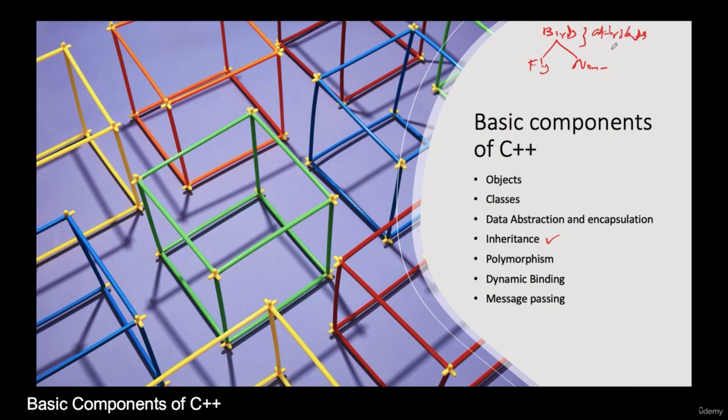So the attributes can be: some of them lay eggs, some of them fly, some of them have feathers. All these are the attributes tagging to the birds. Now in case of flying birds, they also have the same attributes as these birds, right? But not everything. Flying birds can lay eggs. So this can be a property of the birds which can be inherited by flying birds. And in case of non-flying birds, the same property can be inherited.